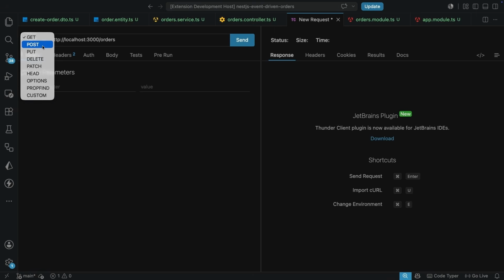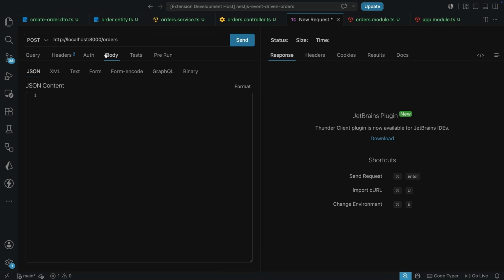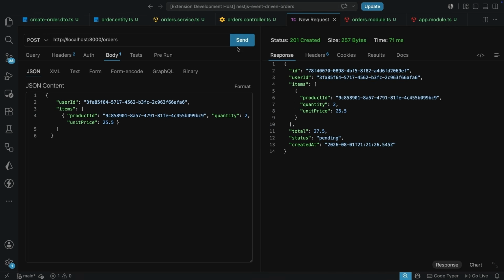And let's start with the POST request, and over here the body, I'm just going to paste in this over here. And this is the user ID and the different items. So our validation is going to kick in here. And once you send this, you have the order created over here. Now I'm going to copy the order ID so that we can test also getting a specific order and getting all the orders. So I'm just going to copy this.